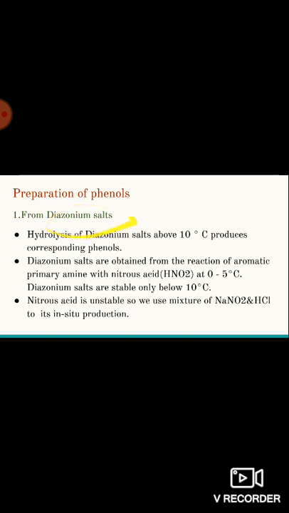We can prepare diazonium salts on treatment of aromatic primary amine with nitrous acid at 0 to 5 degrees centigrade, that is, at ice cold temperatures. These diazonium salts are very unstable at high temperature. They are stable below 10 degrees centigrade, but they are unstable above 10 degrees centigrade. So above 10 degrees centigrade they easily undergo decomposition. So hydrolysis of diazonium salts above 10 degrees centigrade easily produces the corresponding phenols.